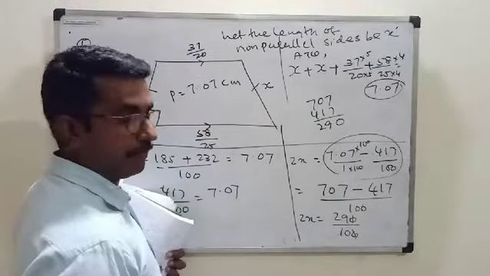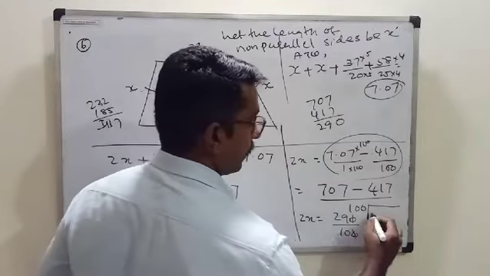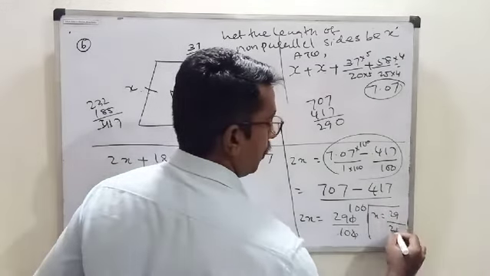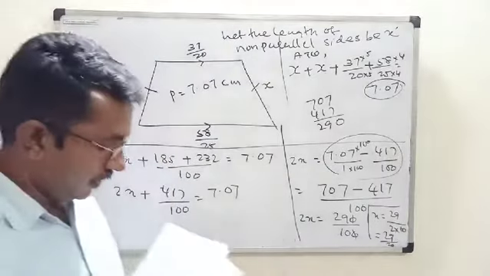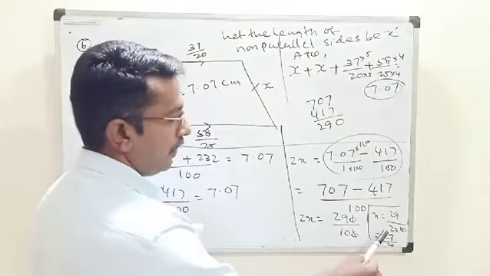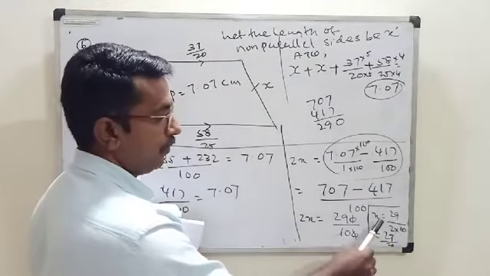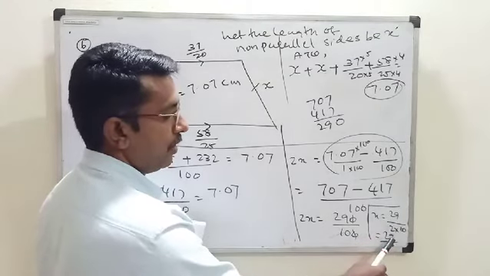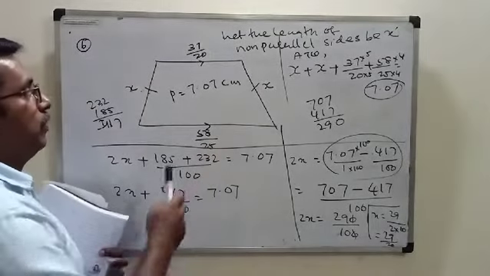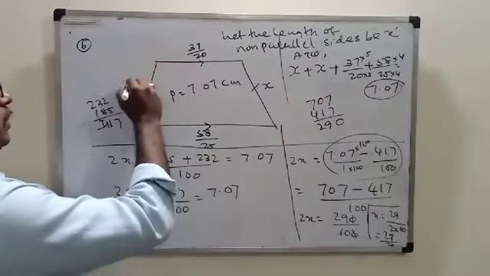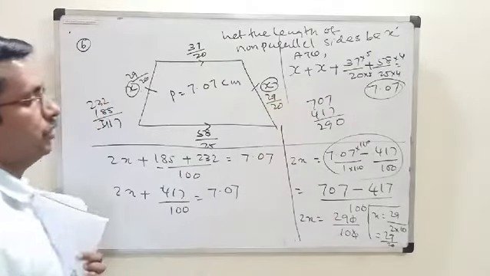These two zeros we can cancel. Okay, therefore, what is the next one? 2x is equal to 29 upon 10. Therefore, x is equal to 29 upon 2 into 10, that is 29 by 20. This is the length of one of the non-parallel sides, 29 by 20. This is also equal to 29 by 20.